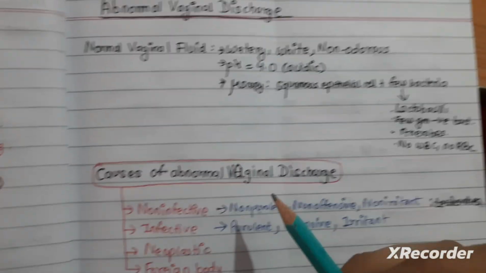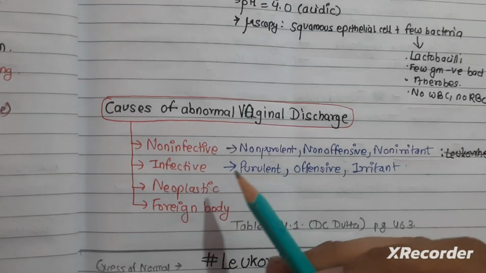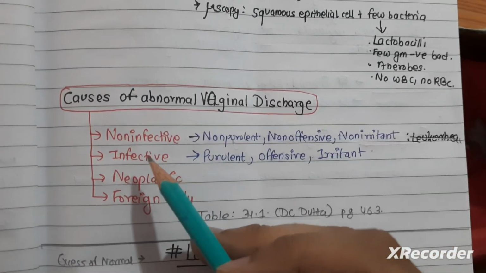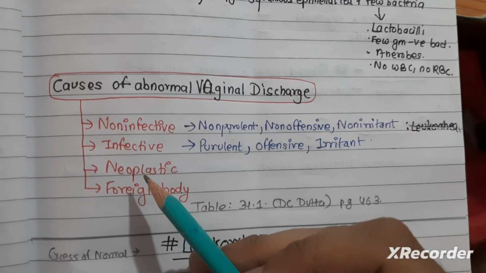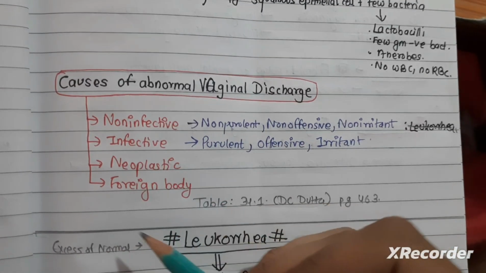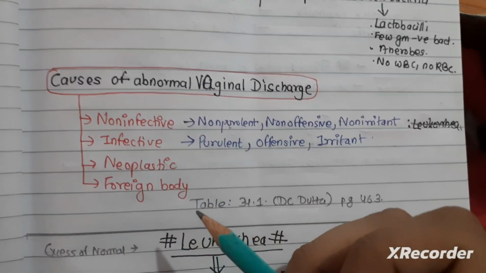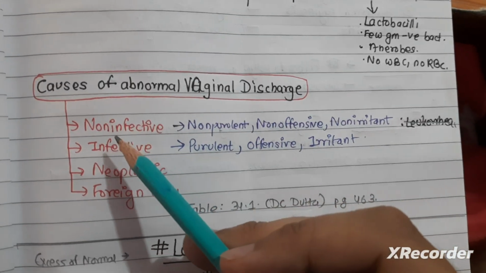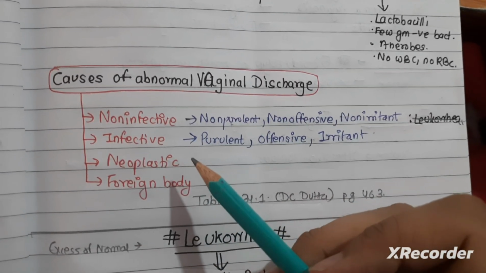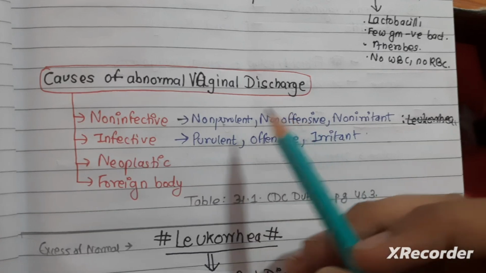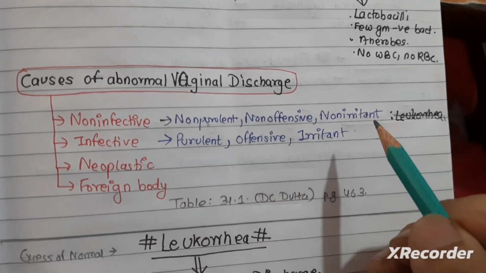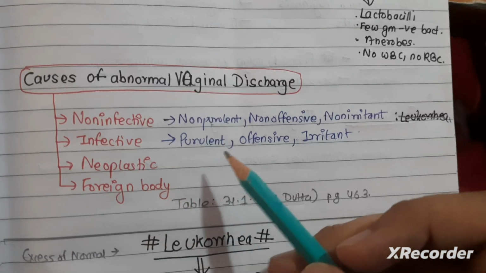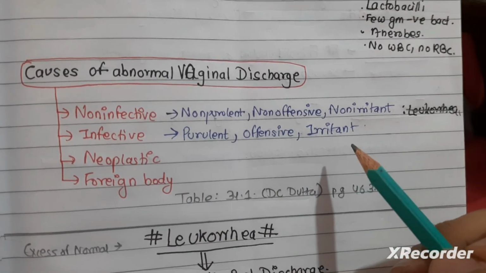There are different causes of abnormal vaginal discharge that may be either non-infective, infective, neoplastic, or foreign body. These are the four causes of abnormal vaginal discharge. While differentiating non-infective from infective causes, the non-infective causes are non-purulent, non-offensive, and non-irritant, whereas infective causes are purulent, offensive, and irritant.